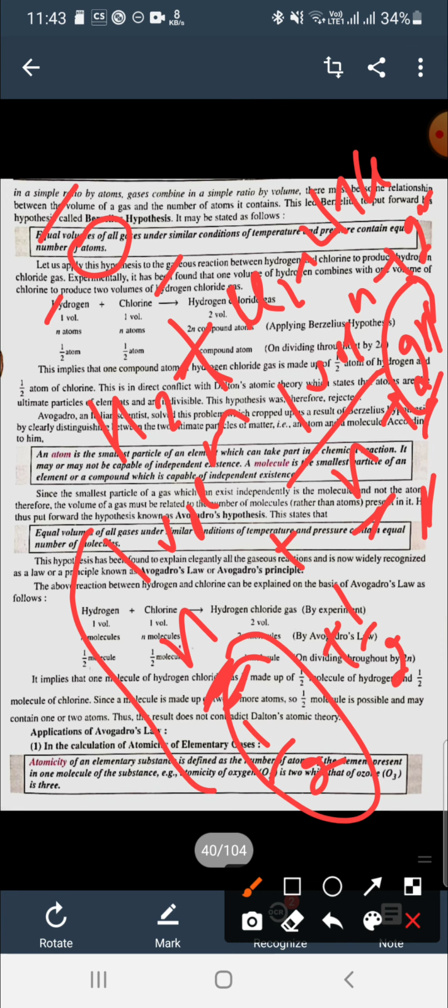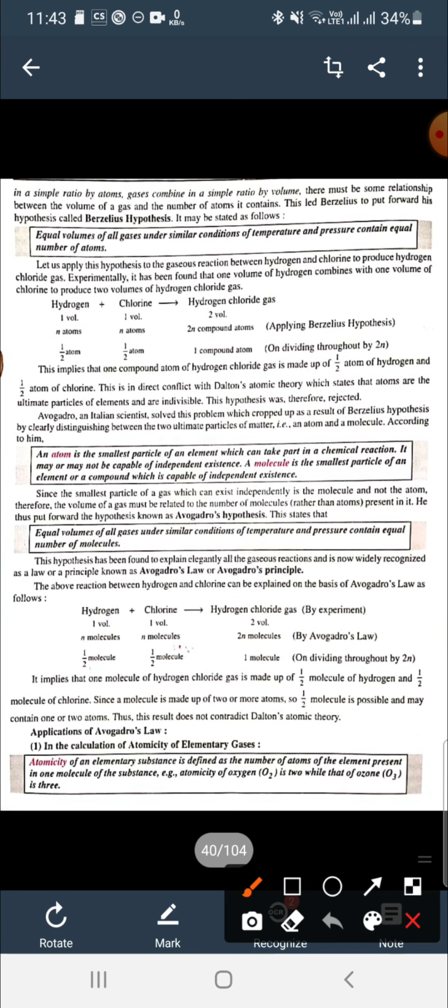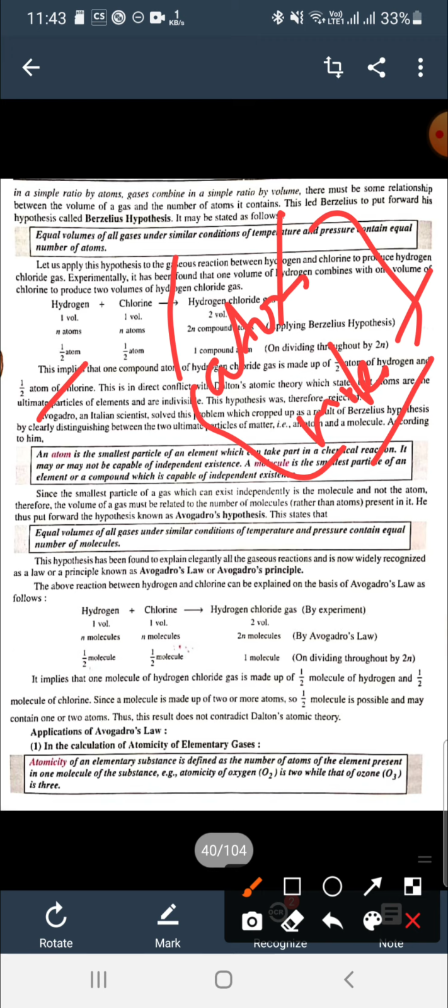This limitation can be removed by Avogadro, who differentiated between atom and molecule. These are the ultimate particles of matter, atoms and molecules.